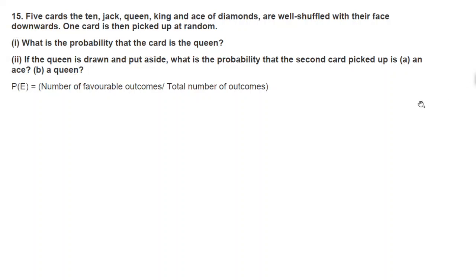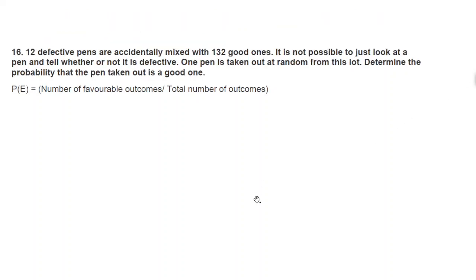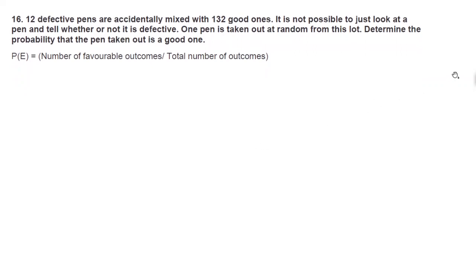Let's move to question number 16. Okay, 12 defective pens are accidentally mixed with 132 good ones. So there are 12 defective pens and 132 good ones. It is not possible to just look at a pen and tell whether it is defective or not. One pen is taken out at random from this lot. You are picking only one pen randomly.